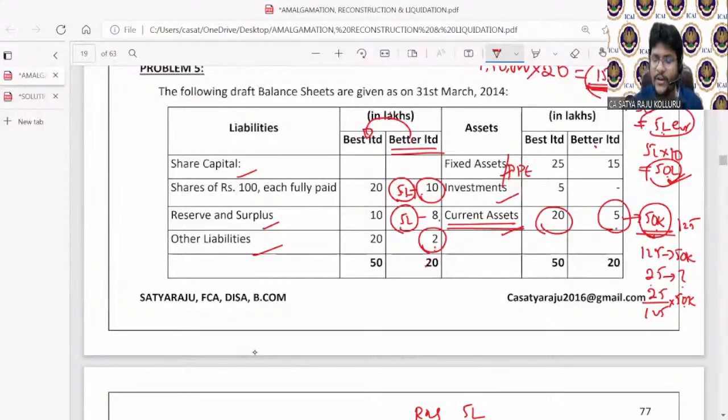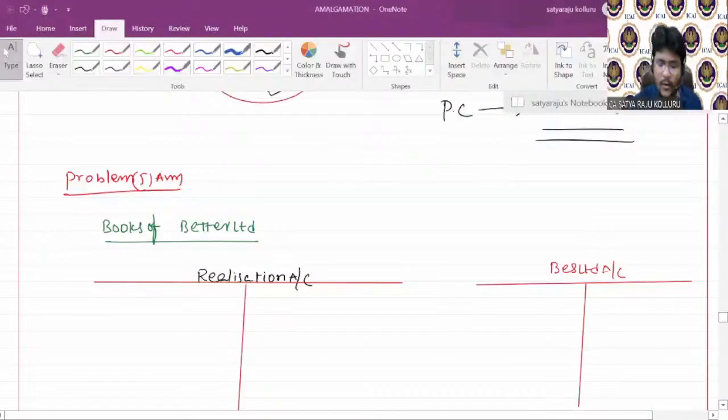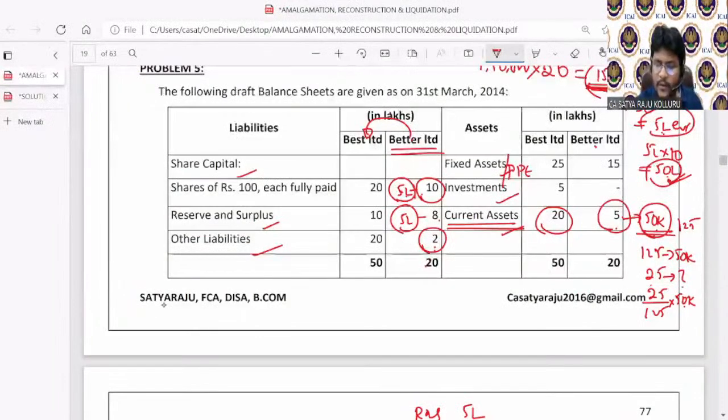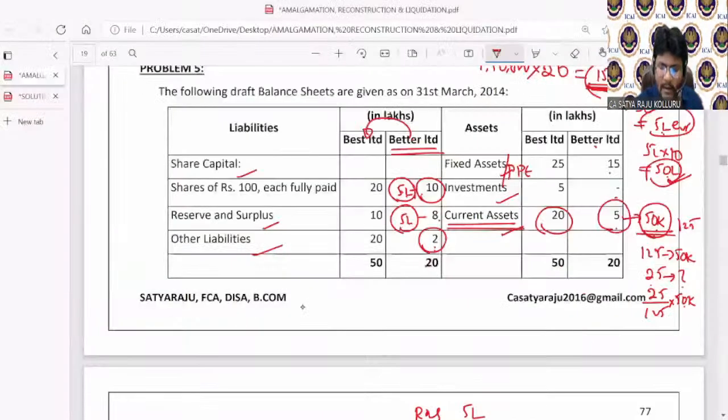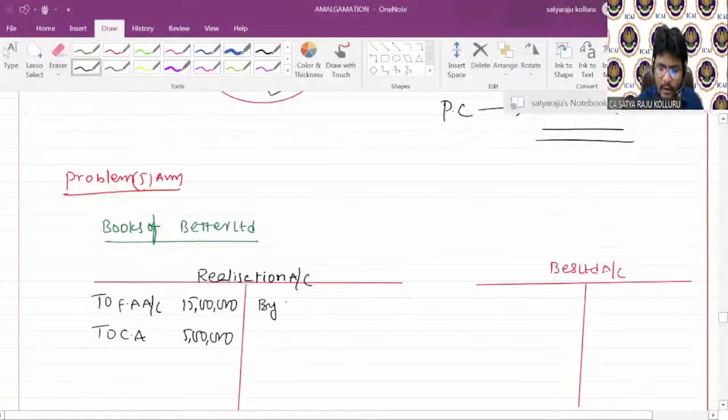Now in dismantling of balance sheet, all the assets and liabilities taken over by the purchasing company should be closed and transferred to the realization account at book values. To fixed assets account, at book value, how much? For Better Limited, 15 lakhs. Next item, investments not there. Current assets, how much? 5 lakhs. To current assets, 5 lakhs. Assets over. Coming to liabilities, by current liabilities, by other liabilities, how much? 2 lakhs. Only in Better Limited you need to concentrate.